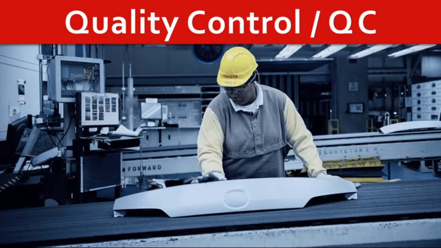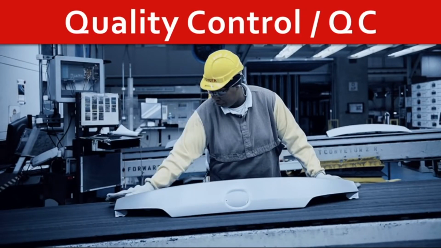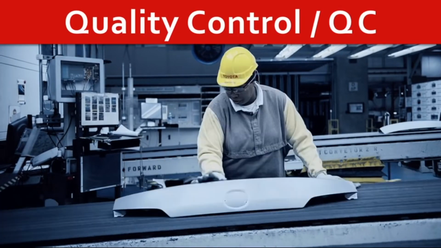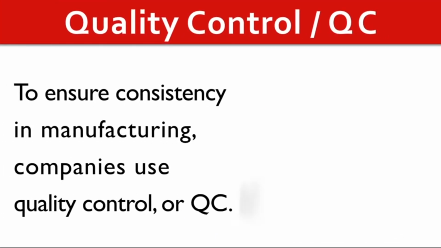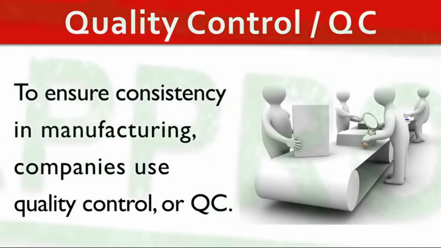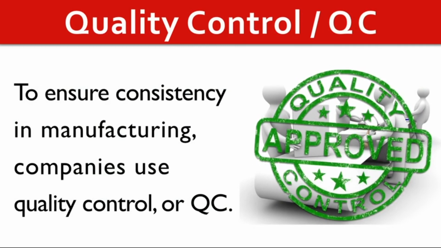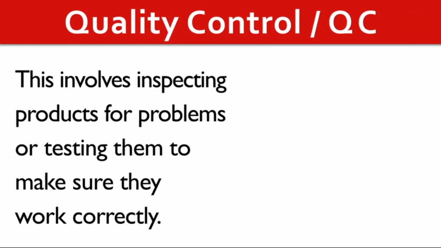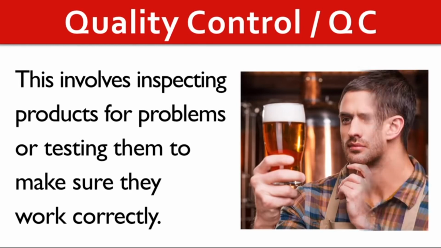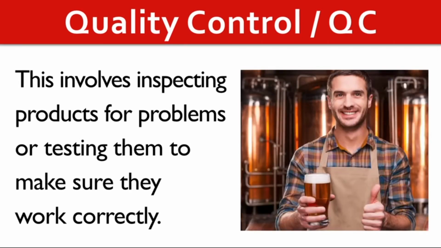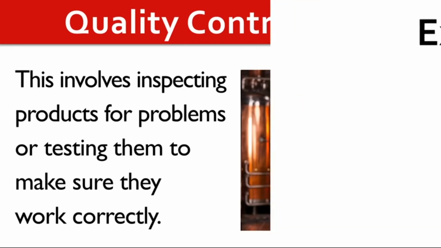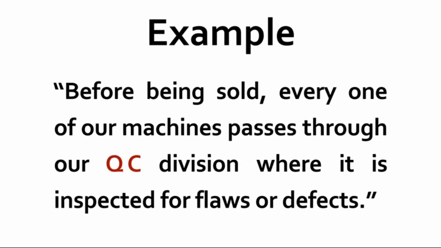Quality control. QC. To ensure consistency in manufacturing, companies use quality control, or QC. This involves inspecting products for problems or testing them to make sure they work correctly. Before being sold, every one of our machines passes through our QC division, where it is inspected for flaws or defects.